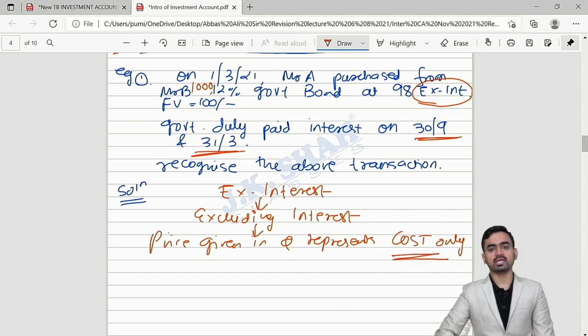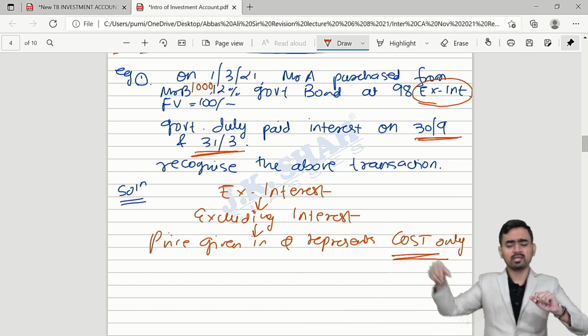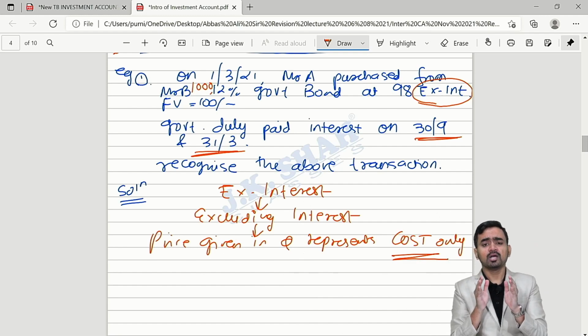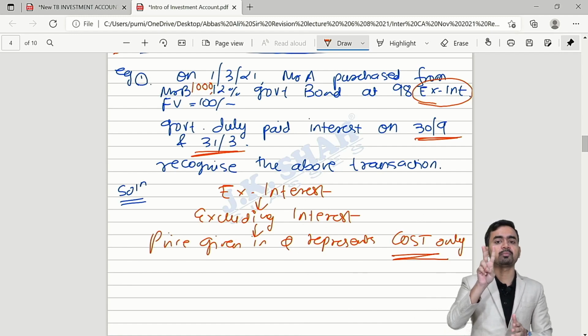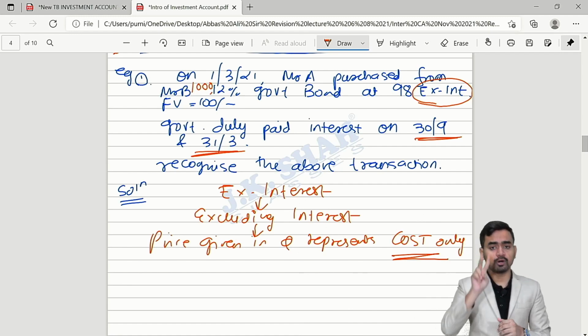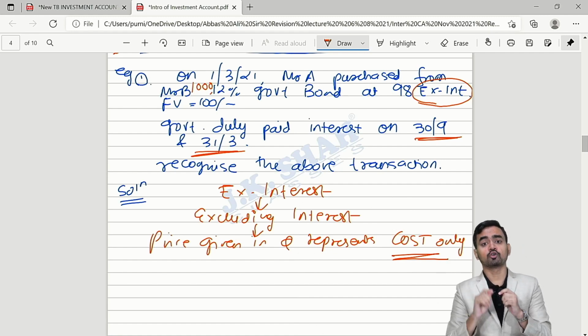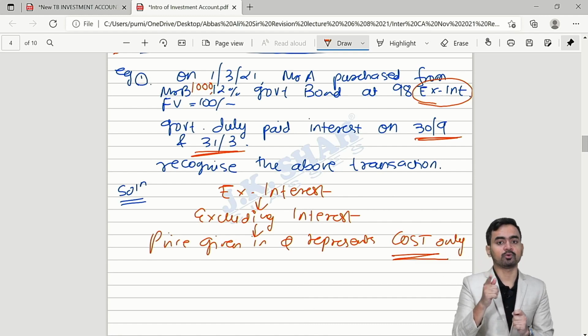Sir, what does this mean? Simple. Whenever you go in the market to purchase fixed income bearing securities, you have to make payment for two things. Number one, towards cost you have to pay, and number two, towards interest you have to pay.